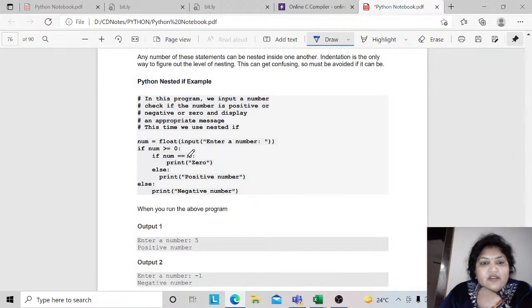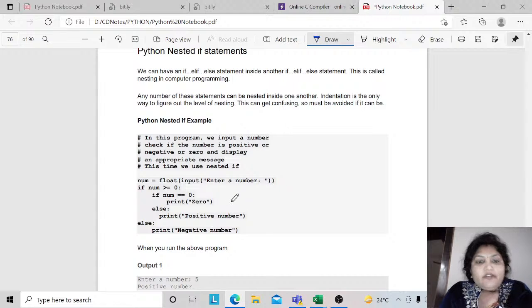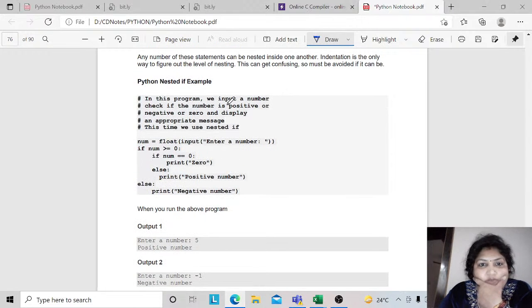Let us take one more example, where we have nested if else if ladder. In this program we will input a number and check whether it is positive, negative or 0. We have taken one number and converted it into a float value. Then we check if the number is greater than equal to 0 and come into the next part.